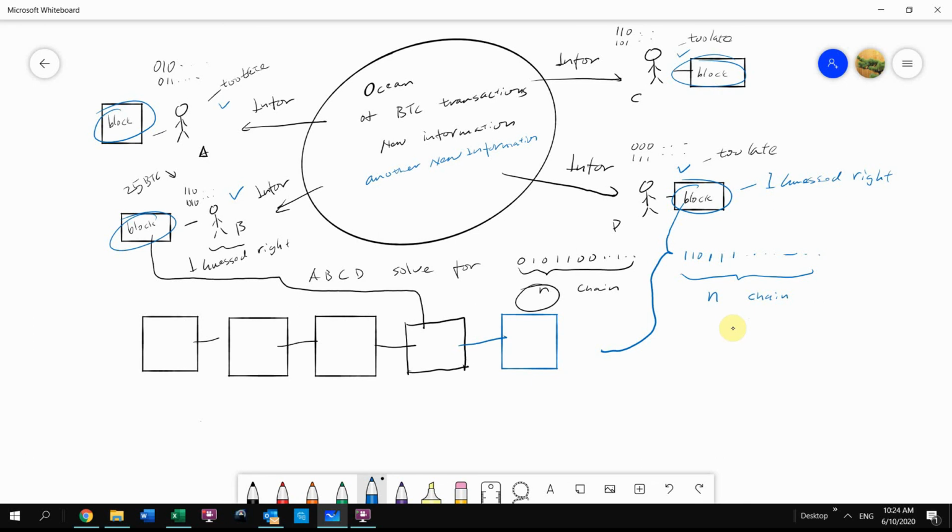All right. So whoever gets the number right will be rewarded with the Bitcoin, 25 Bitcoin. All right, and then the system will generate another number for the chain. Again, it contains n digits, and then everybody will start over again, including the winner and the losers. Okay, so that's how the blockchain is built up.